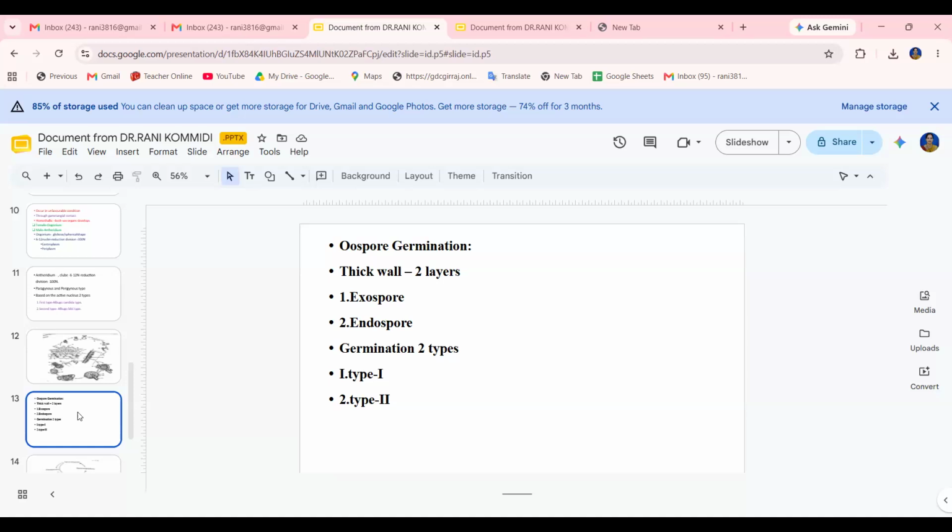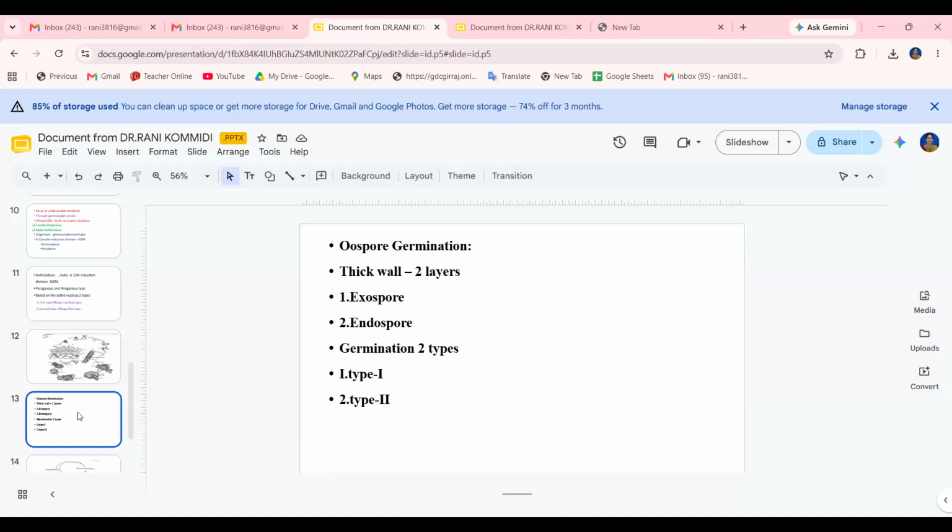The swollen apex with about 6 to 12 nuclei is separated from the main hyphae by a constriction.